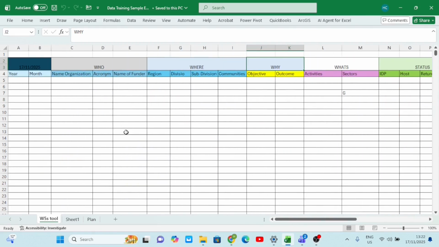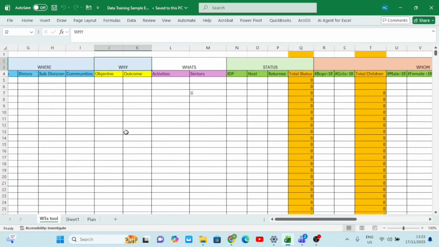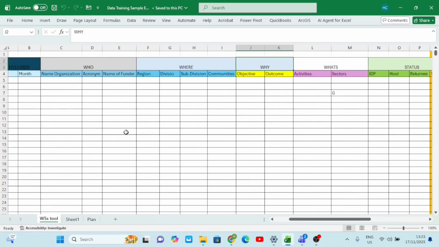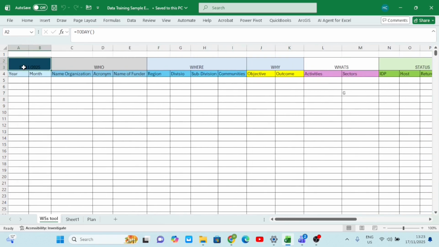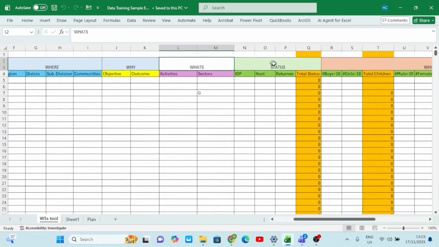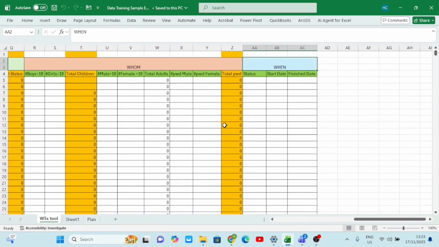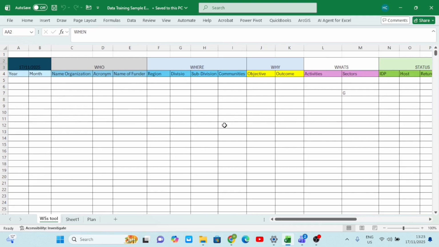We want to be able to produce this 5W2 here, which captures everything as we looked at. We looked at the time of reporting, the who, the where, the why, the what, the status, the whom, the when. So we want to create something like this.